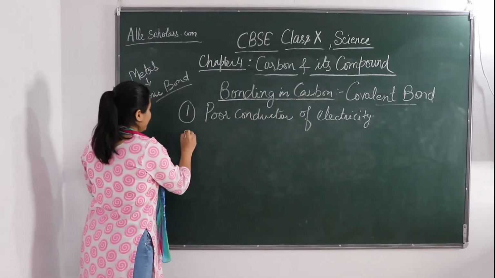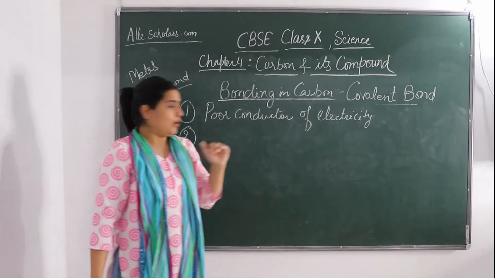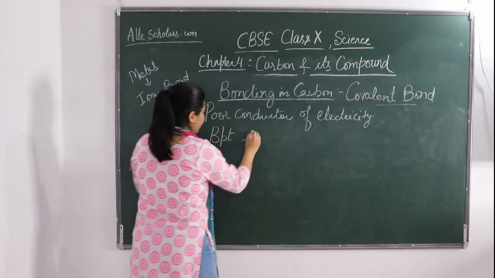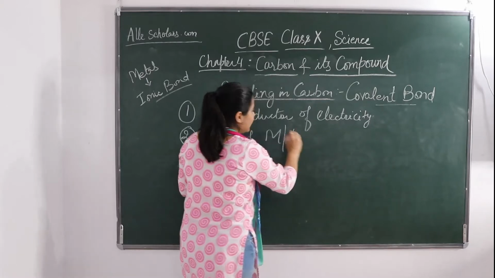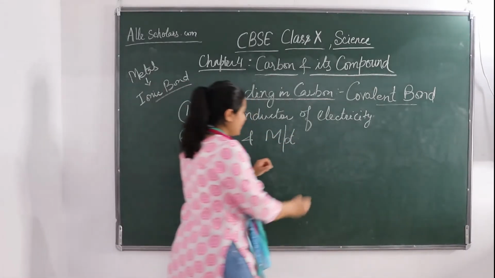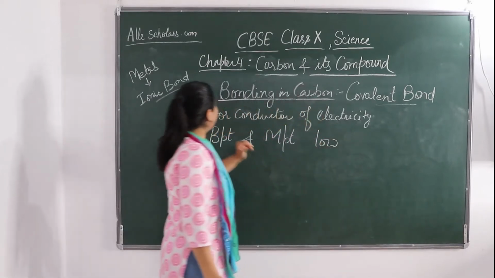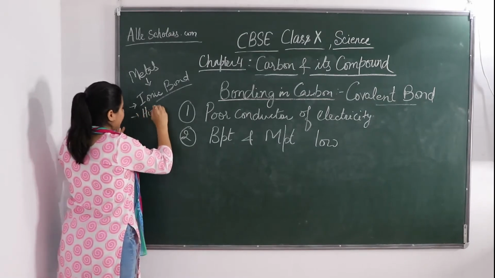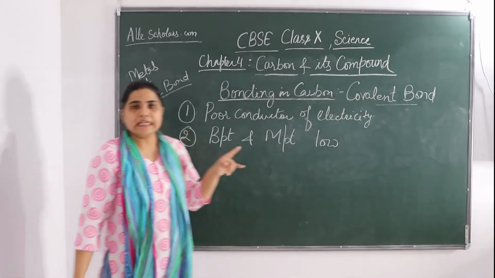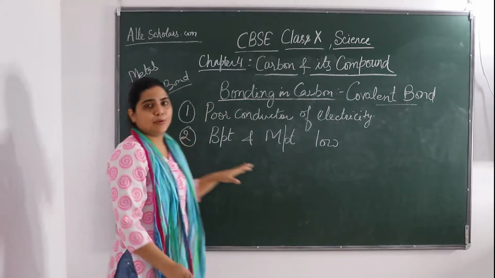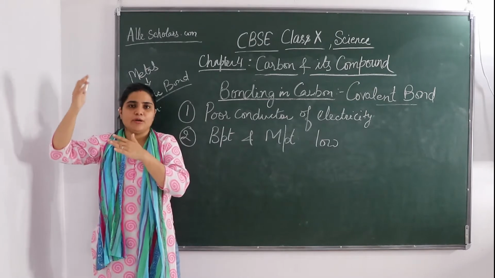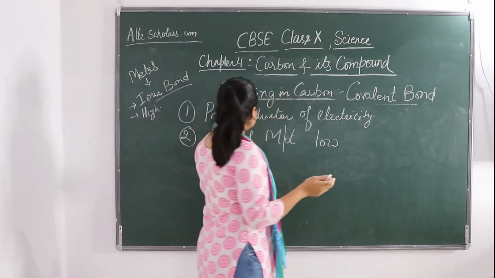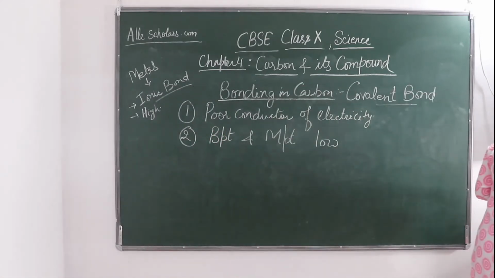Now if we talk about the boiling and melting points of carbon compounds, the boiling and melting point of carbon compounds is very low. Okay. So if you remember about metals, they had very high melting and boiling points. We have seen in metals that the melting and boiling points were about 1000 or more than 1000. But in the case of carbon compounds, the boiling and melting points are very low.